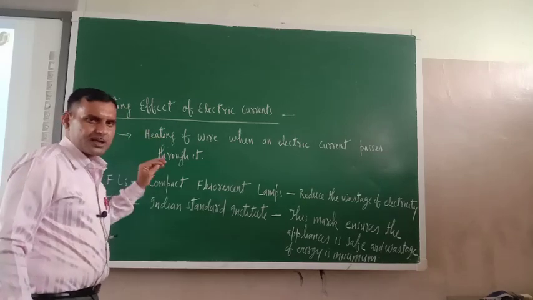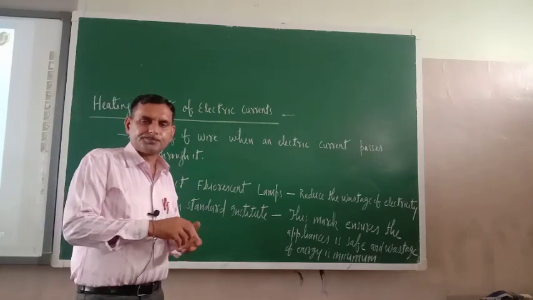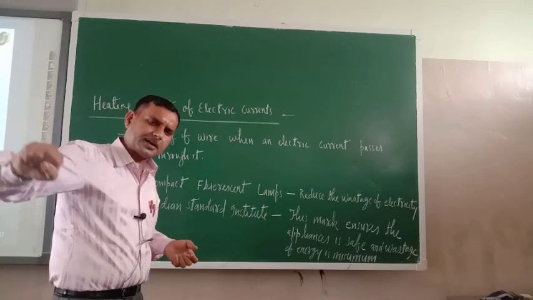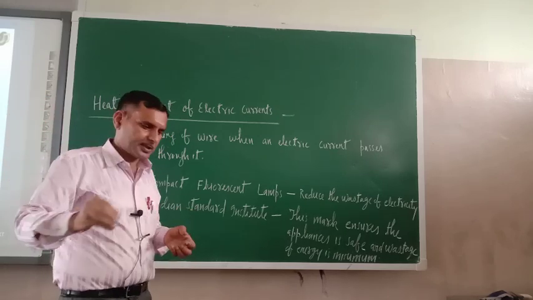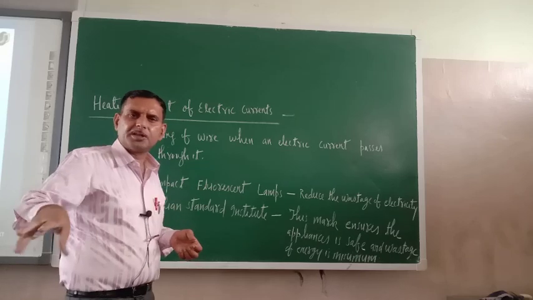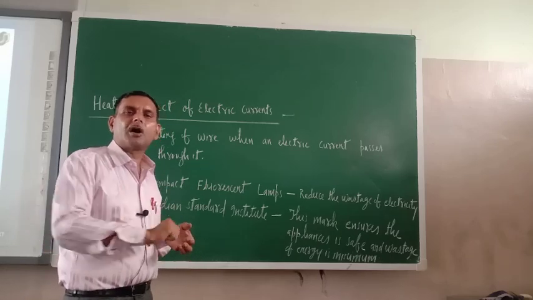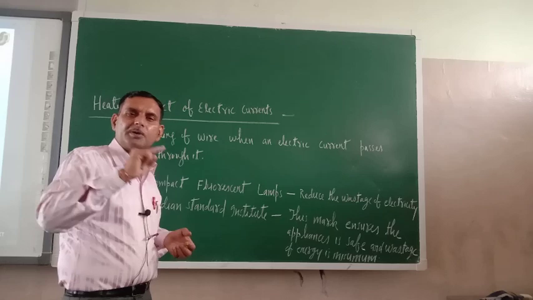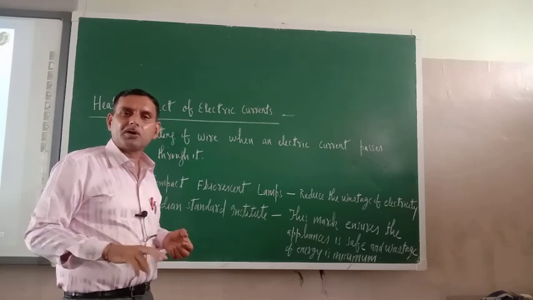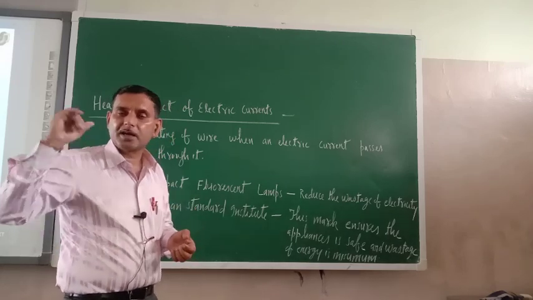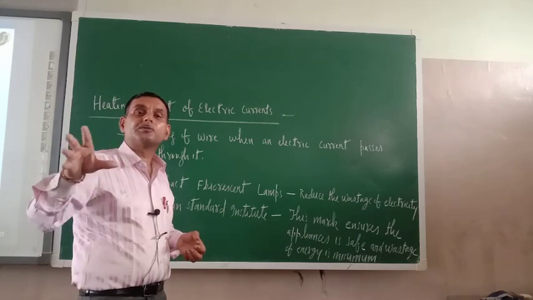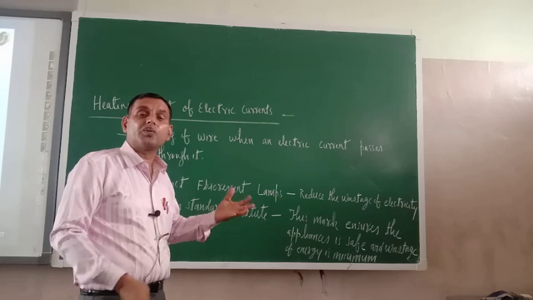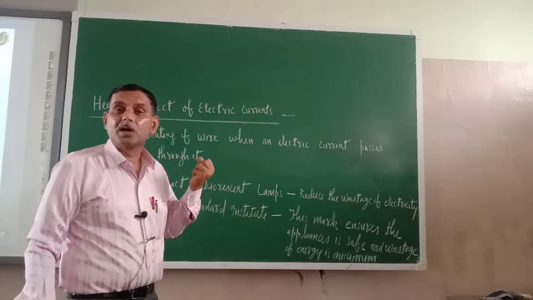If you switch on the electric press, within 1 or 2 minutes it becomes hot. Why does it become hot? Because inside the iron box there is a circuit, and when electric current flows through it, it produces heat. Because of that heat only, the iron box becomes hot.